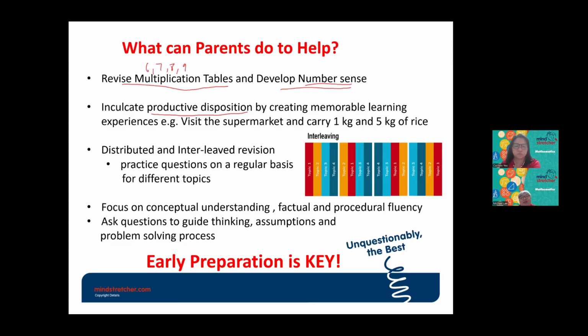Then visit supermarket and carry 1 kg and 5 kg. So this will be something like what I mentioned just now, that is develop the number sense. That means that a child has an idea how heavy is 1 kg and how heavy is 5 kg. Then next thing, distributed and interleave revision. That means when you revise, you will revise, for example, topic 1, 2, 3, and 4. Then after that, you revise topic 2, 1, 3, 4, and so on. So you will practice questions on regular basis for different topics.